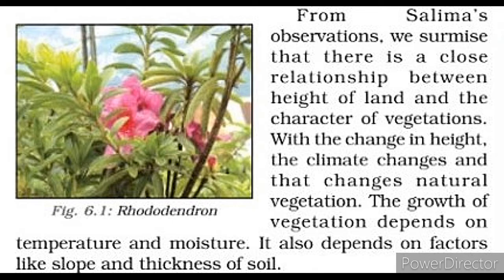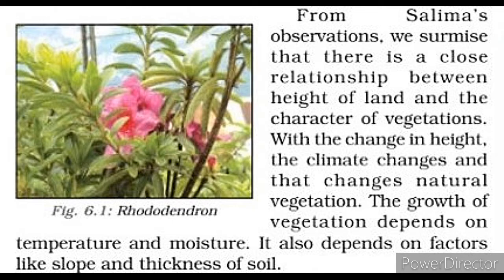So with the change in height, the climate changes, and that changes natural vegetation also. The growth of vegetation depends on temperature and moisture. It also depends on factors like slope and thickness of soil.